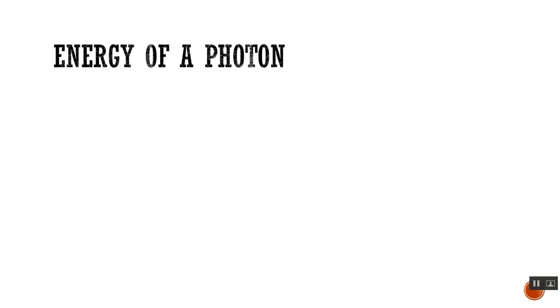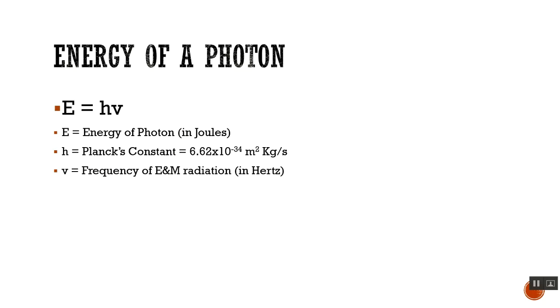All right, so the next thing, let's finally get to the energy of a photon. And looking back to our friend Planck, he actually developed the following formula which relates energy of a photon to its frequency. So this is E, which is energy, is equal to h, which is a constant, actually named after Planck, times ν, the frequency. The energy is going to be measured in joules. Planck's constant is 6.62 times 10 to the negative 34th meters squared kilogram per second. And the frequency of the electromagnetic radiation is going to be measured in hertz.